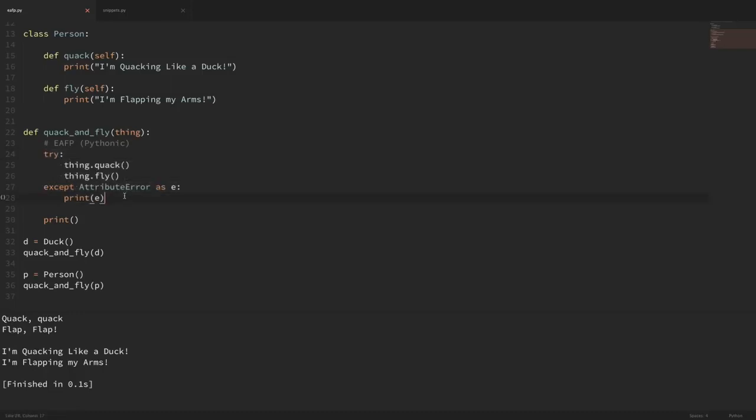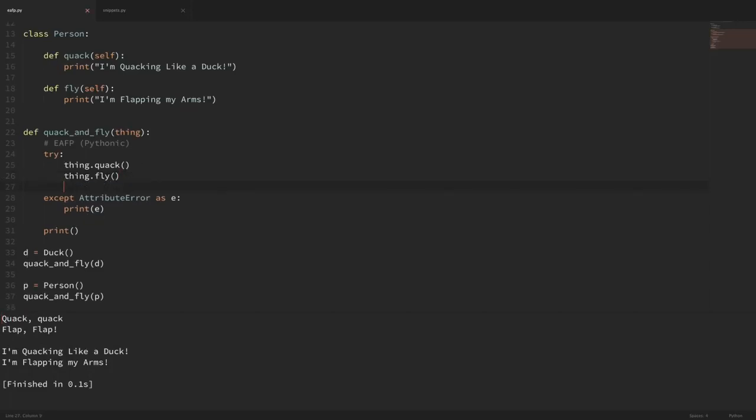So right off the bat, you can see that this is a lot more readable. And what we're saying here is, hey, try to run these methods, and if you get an attribute error, then print out that error. So now if I rerun this code, then you can see that it still works. So it tried to come in and run both of these methods, and it worked.